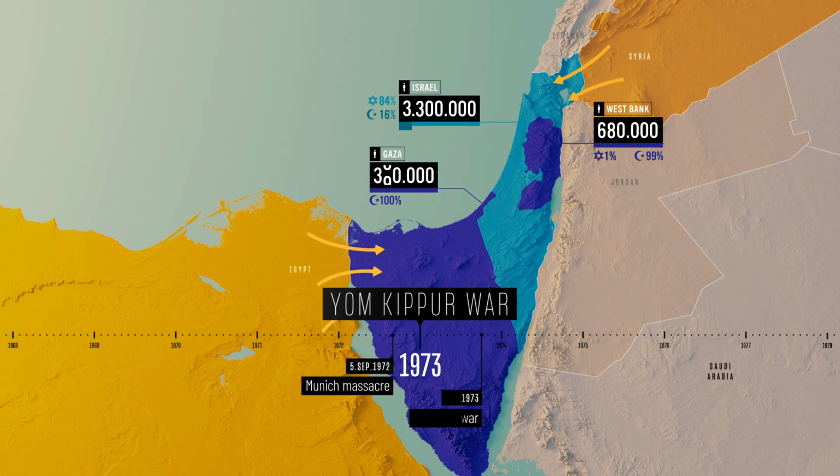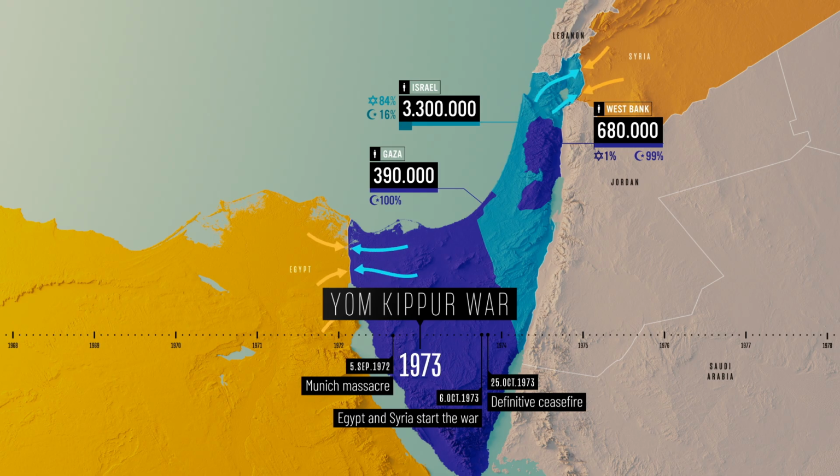Egypt and Syria launch a surprise attack. The Israeli counteroffensive, backed by the US, leads to a ceasefire with severe consequences, including the 1973 oil crisis.